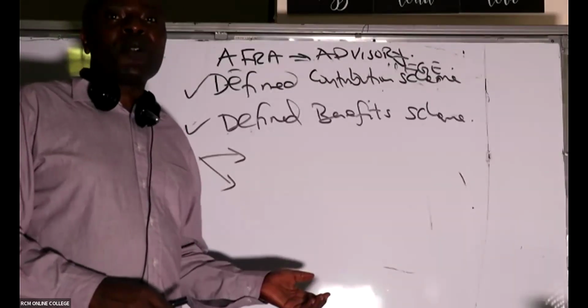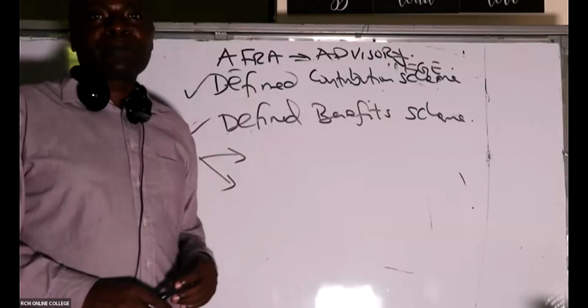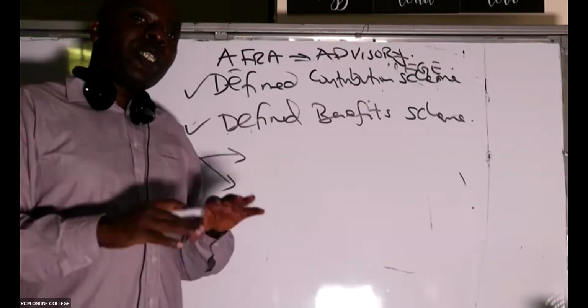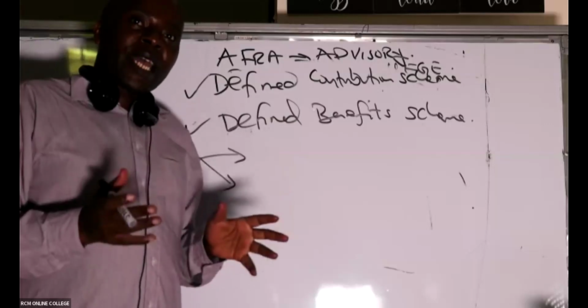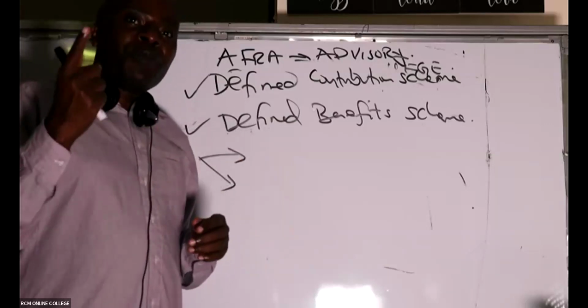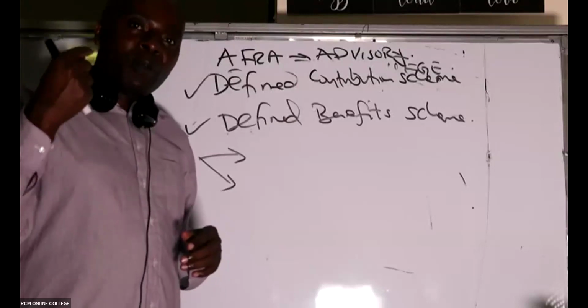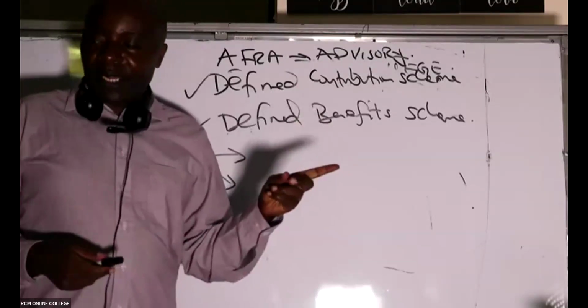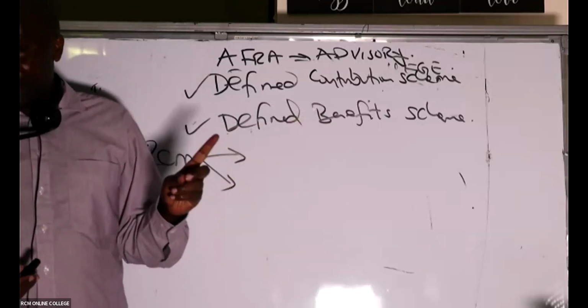So we'll be called upon to increase the contributions to enable this person to get his amount. So we take the risks associated with us not being able to deliver on our promise. That is called the defined benefit scheme.